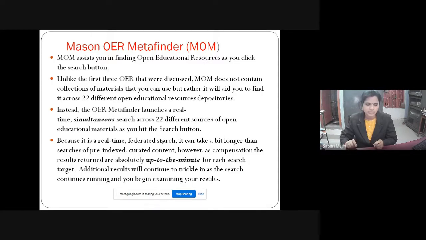So discovery services or federated search services provide the opportunity for simultaneous searching of multiple resources. This will save the time of the users. Users do not have to visit each and every electronic resource one by one.